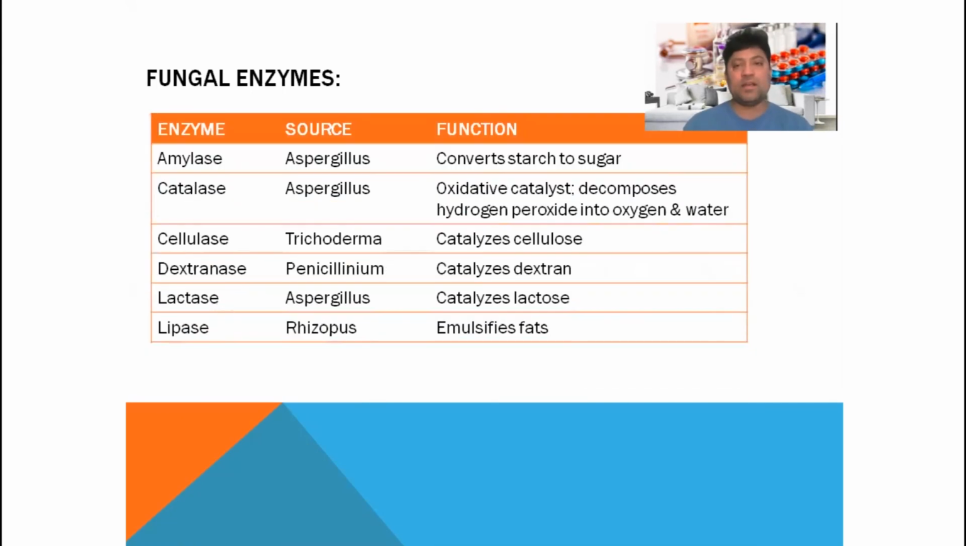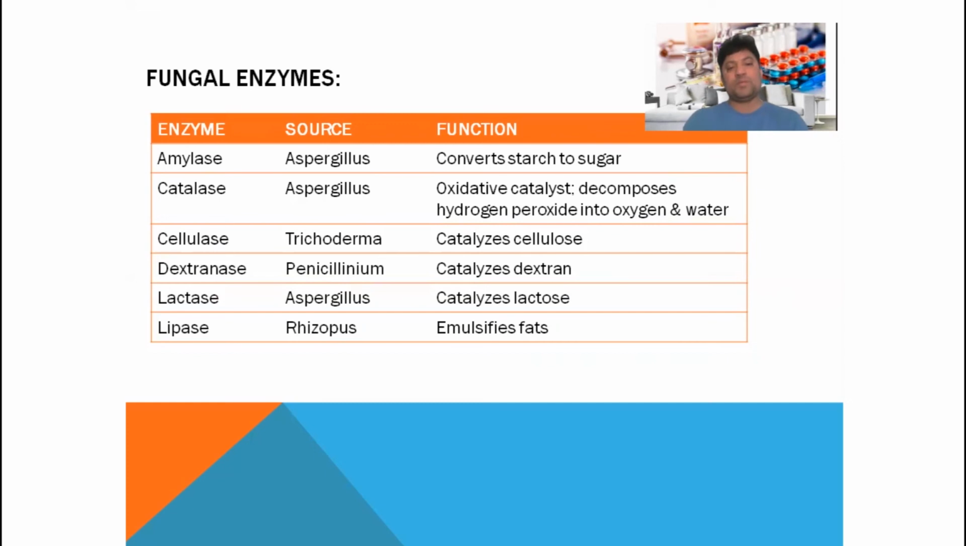Okay, the second type or second category of enzyme belongs to the fungi, called fungal enzyme, and I'm going to talk about the name of the enzyme, its source, and the function or the purpose for which it is used in fungal life. Amylase is produced by Aspergillus and converts starch to sugar. Catalase is produced by Aspergillus, the same type of fungi. It is used as an oxidative catalyst, decomposing hydrogen peroxide into oxygen and water. Cellulase is produced by Trichoderma, and it is used for the catalysis of cellulose.